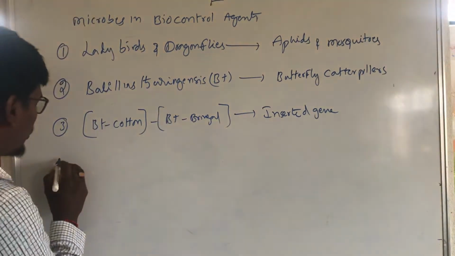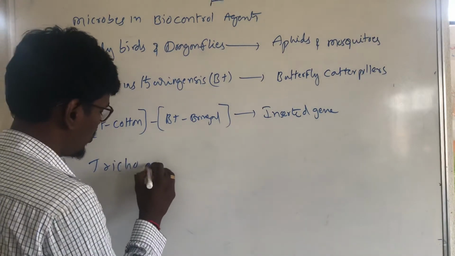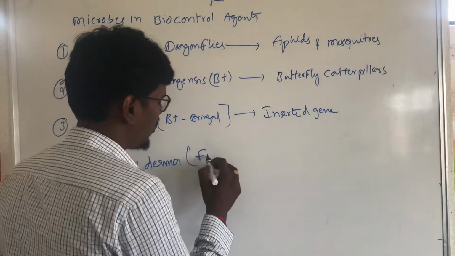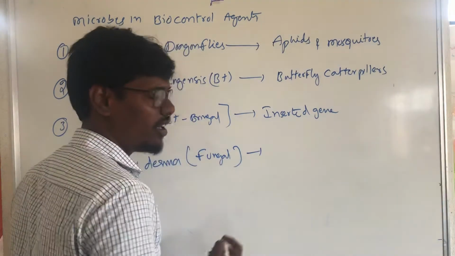Next thing is called Trichoderma. It is a fungal membrane. It is found in the root ecosystem.